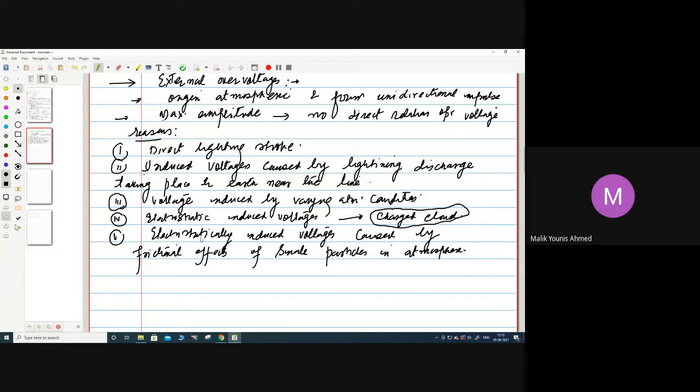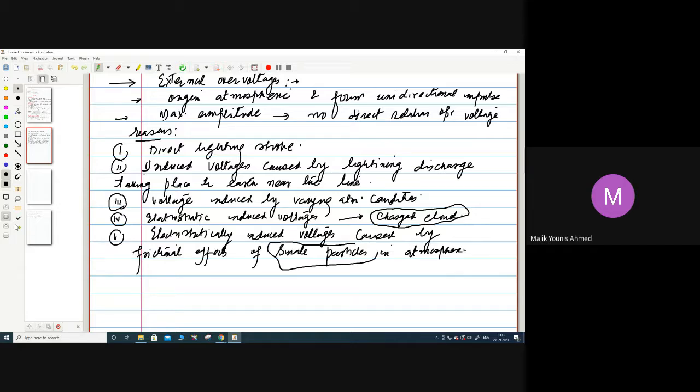in atmosphere. So again, electrostatically induced, that means a slow moving charge, which has not got much acceleration, a stationary charge, can also induce voltages. So that will be caused by what? Atmosphere. There may be moisture, rain and other effects in the atmosphere, so small particles will be present in the atmosphere.